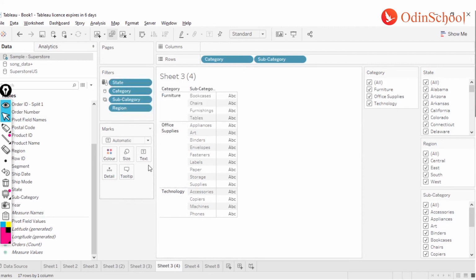Now this is from your application of a filter perspective. Now what is the final way? The final way is how we can give these filters on a dashboard to your end users. It's the same thing we have just seen over here, but we are going to make them apply as a filter on your dashboard.